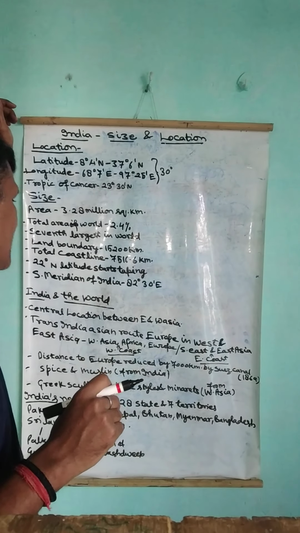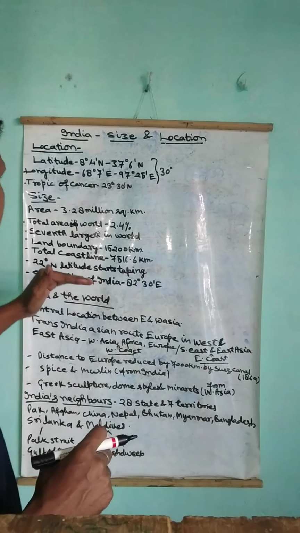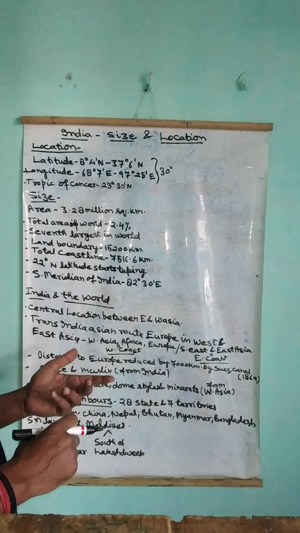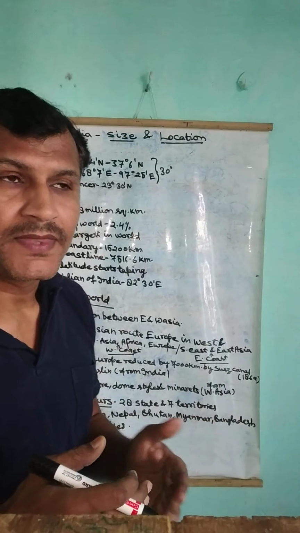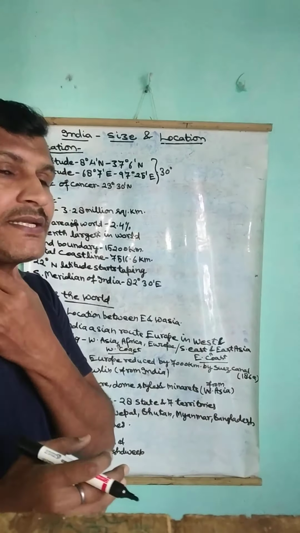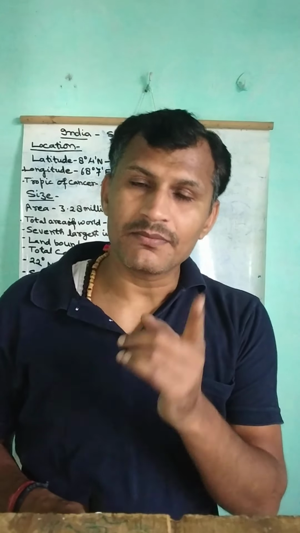The next thing is, after all these things, knowing area, total area of the world, seventh largest in the world, land boundary, total coastal line, and after that it is the time measurement. To calculate Indian time in comparison to the world, to make it accurate, we had also made a standard meridian of India to get right time for the calculation of time in India.